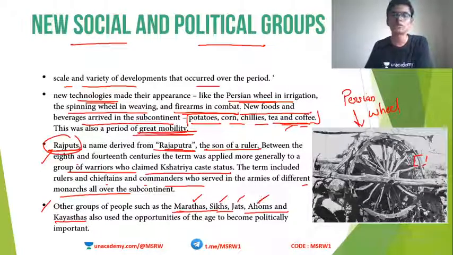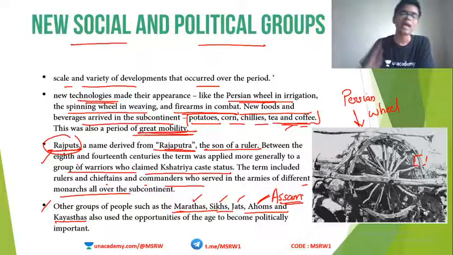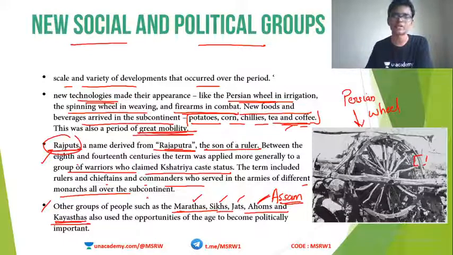Who are these Ahoms? Ahoms are those dynasties which ruled over Assam. You know the state of Assam, right? Northeastern India. Ahoms ruled over Assam and the surrounding area. And then we have the Kayasthas also. Kayasthas are another group of people that came to prominence in the medieval period. So all these political groups started coming up in the medieval period.